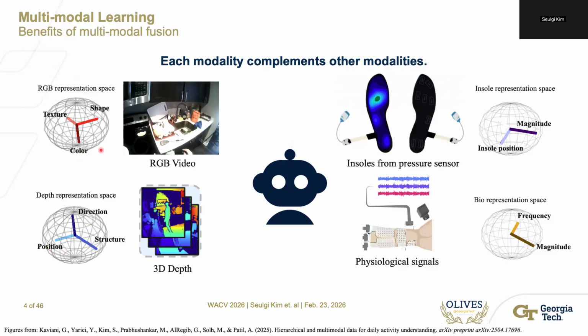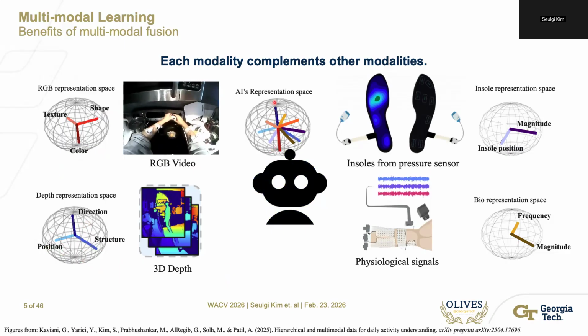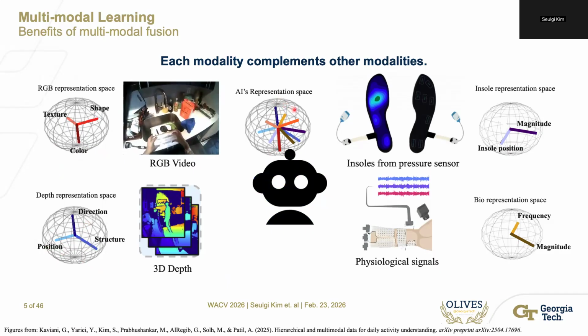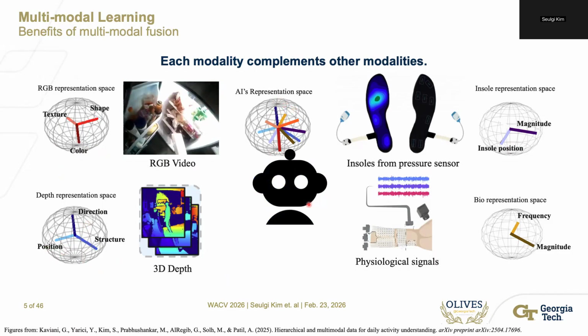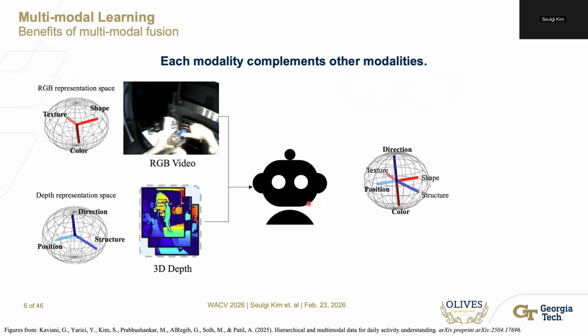These features complement other modalities' features, so AI ideally can get all the information about these features by doing this multimodal fusion. So this is the biggest benefit of multimodal fusion.